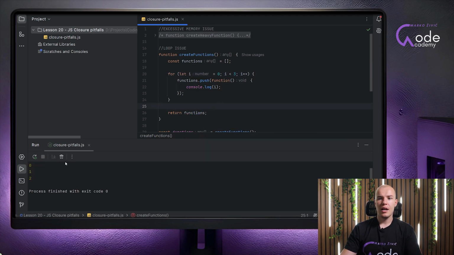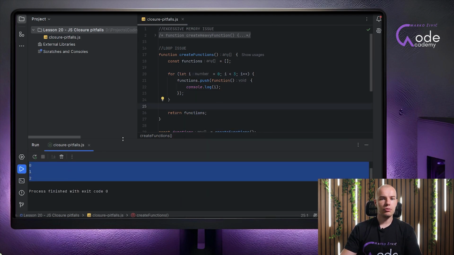And when we run this, we have 0, 1, 2. That is because we do not have the same reference in our closures anymore. If you still struggle understanding what is happening here, I kindly recommend you take a look at the previous videos dedicated to scopes that I posted, because it will make it easier for you to understand how they work under the hood in JavaScript.